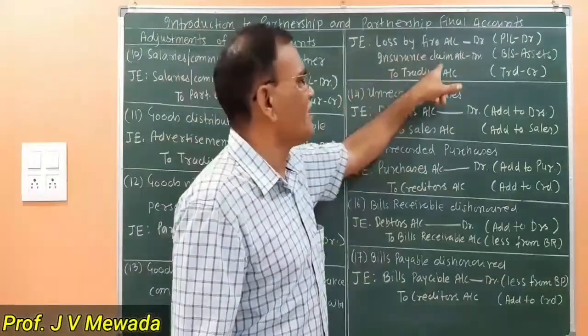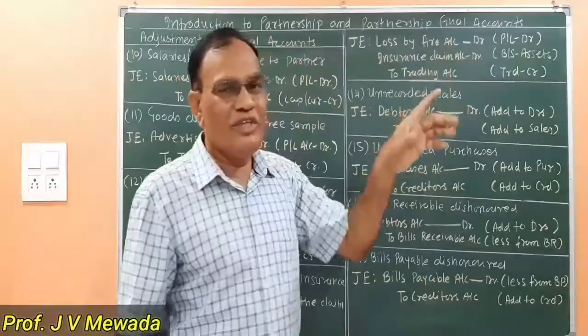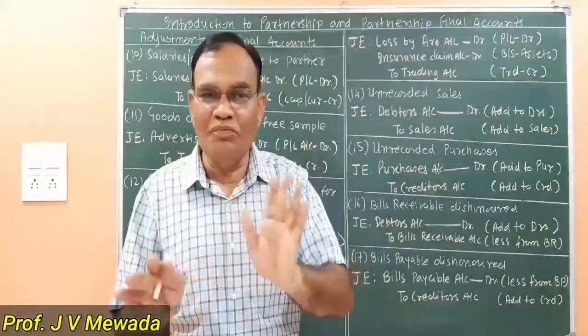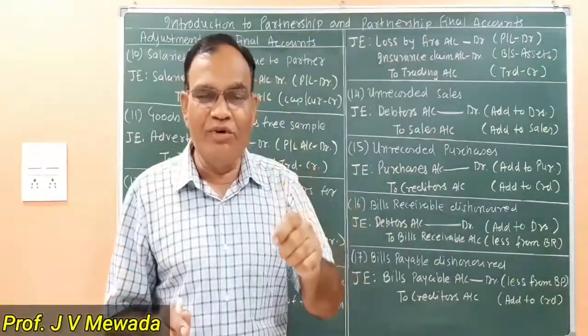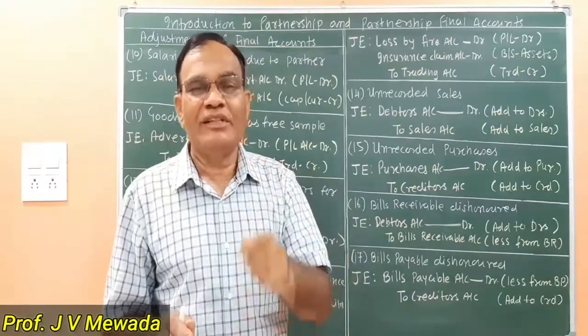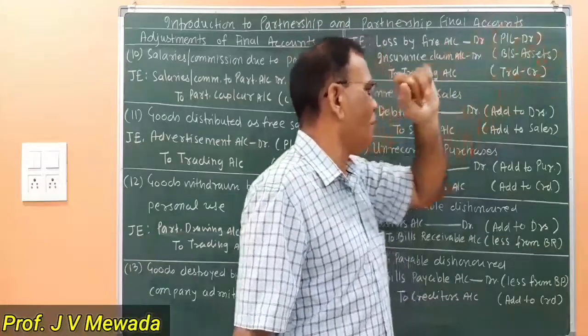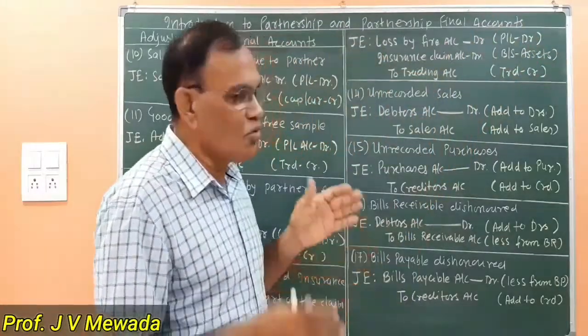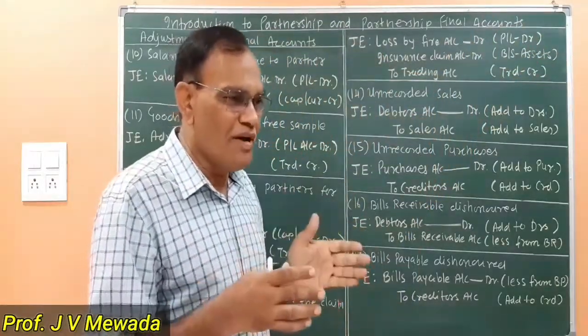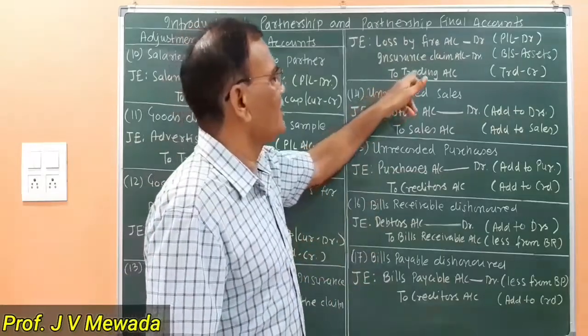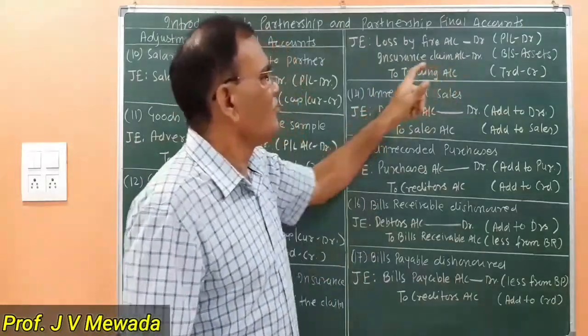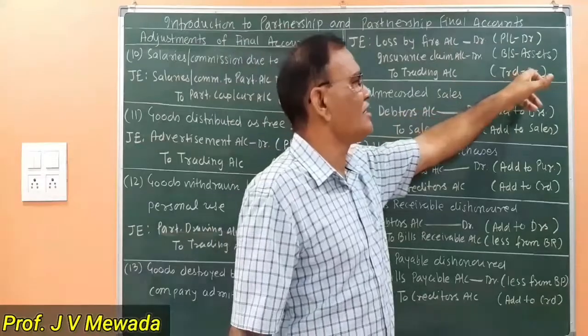So insurance claim account is debited. They have just admitted the claim. They have not paid cash to us. So whatever amount is due from the insurance company, that is our asset. So we are recording on the asset side of the balance sheet. And the total amount which is destroyed by fire, we are showing on the credit side of trading account. Okay. So trading account is credited.